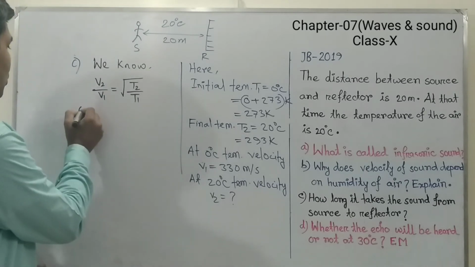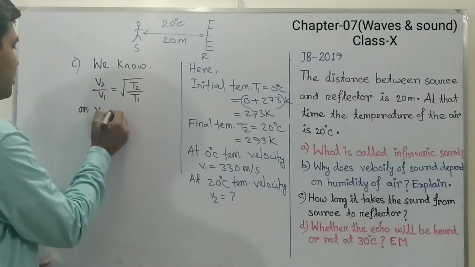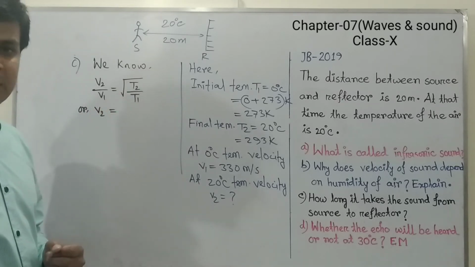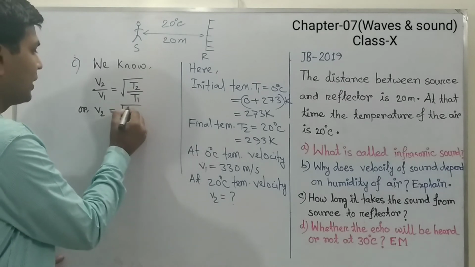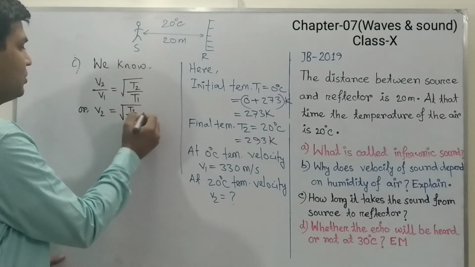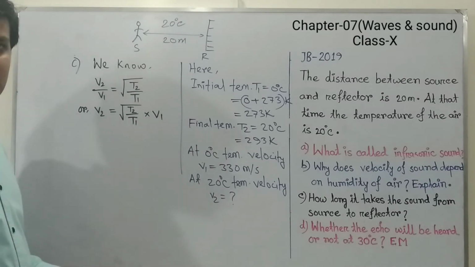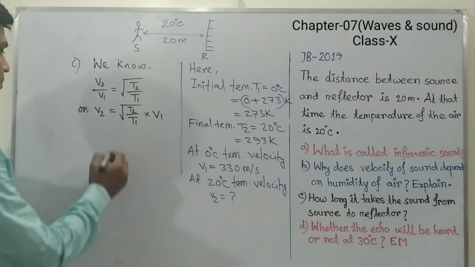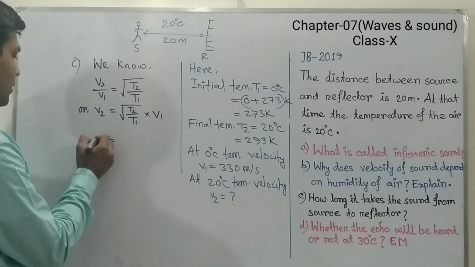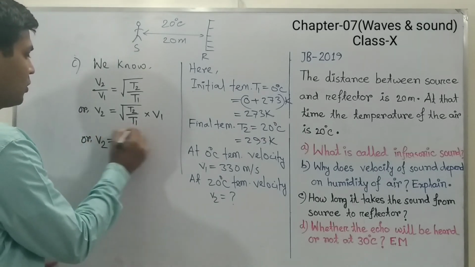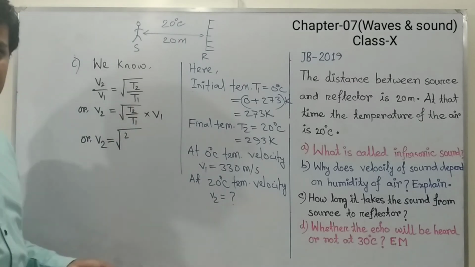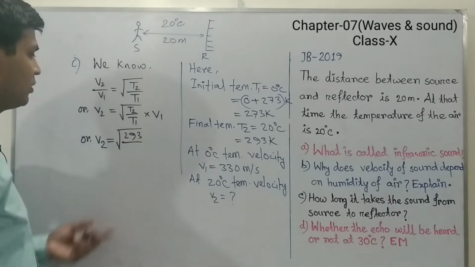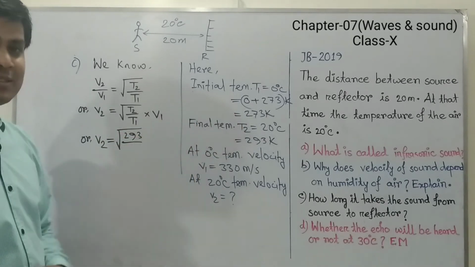Now, we want to calculate the value of V2, so we have to multiply V1 with root over T2 by T1. So, we can write V2 equals root over T2 by T1 into V1. Now, we will put the value of T2, T1 and V1 in that expression. Then we can write V2 equals root over, the value of T2 is given here 293, value of T1 is 273,